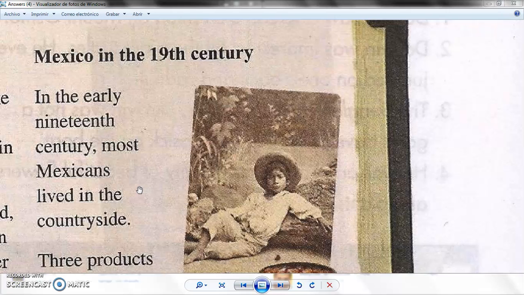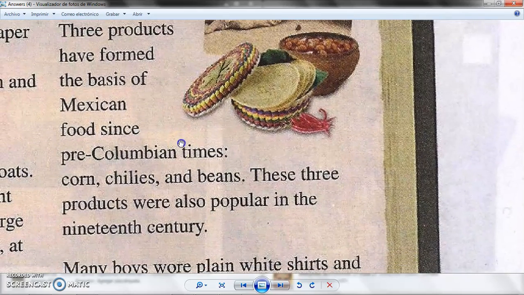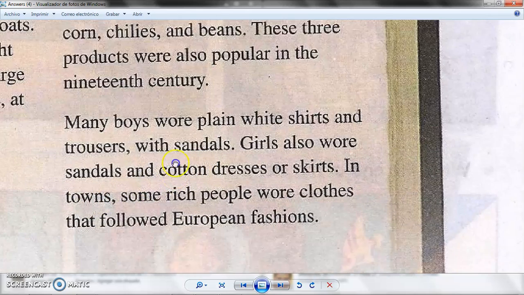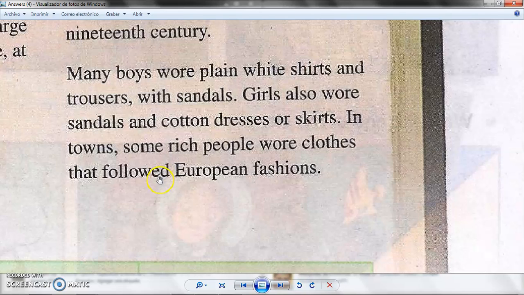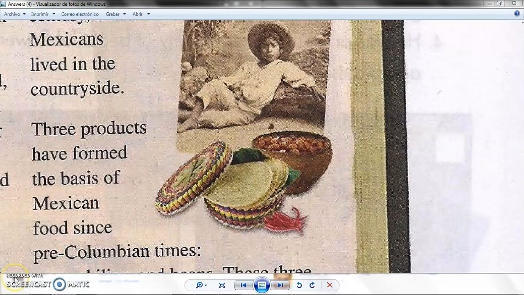But what about our country? Mexico in the 19th century. In the early 19th century, most Mexicans lived in the countryside. Three products have formed the basis of Mexican food since pre-Columbian times: corn, chilies, and beans. These three products were also popular in the 19th century. Many boys wore plain white shirts and trousers with sandals. Girls also wore sandals and cotton dresses or skirts. In towns, some rich people wore clothes that followed European fashions. And here we have a picture of a Mexican boy laying on the floor. Here we have Mexican food from those times and from current times, actually.